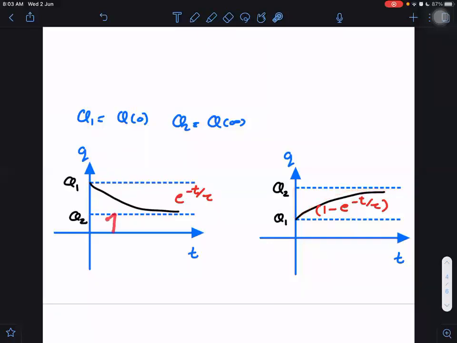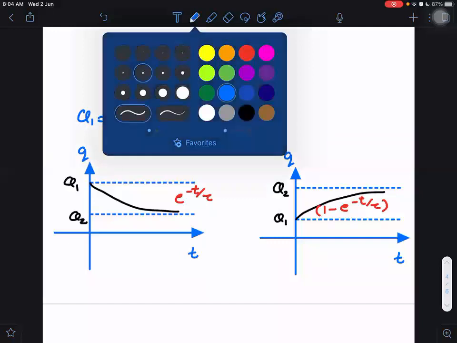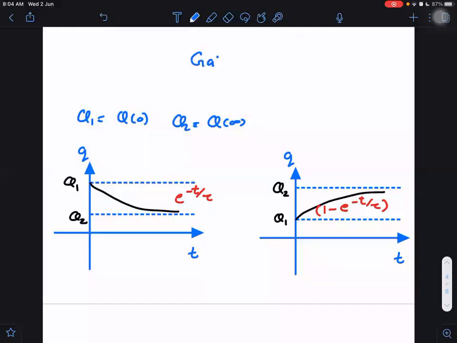But with shift: what is the graph shifted from the time axis? See, this graph is shifted by Q2, and this graph is shifted by Q1. So our equation will be the gap times the multiplication factor, plus or minus the shift, depending on whether we are shifting up or shifting down.